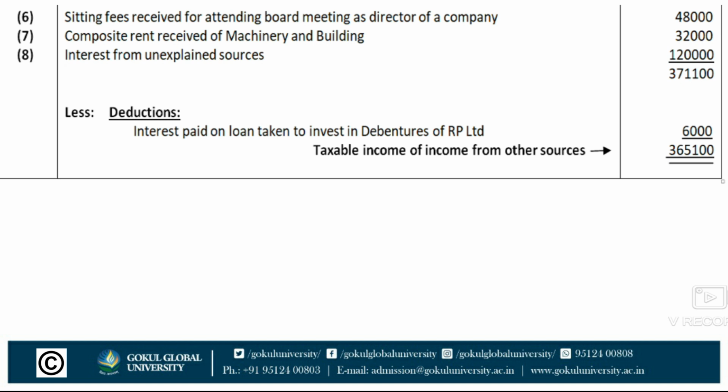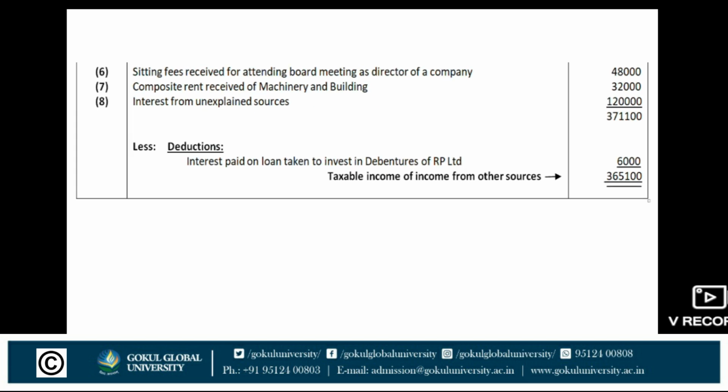This income is also taxable under this head, 48,000 amount. Next, composite rent received of machinery and building, it is also taxable under this head, rupees 32,000. And last, income from unexplained sources, it is also taxable, rupees 1,20,000. So total of incomes is rupees 3,71,100, and in deduction, there is only one deduction, that is interest paid on loan taken to invest in debentures of RP Limited. Amount is 6,000.